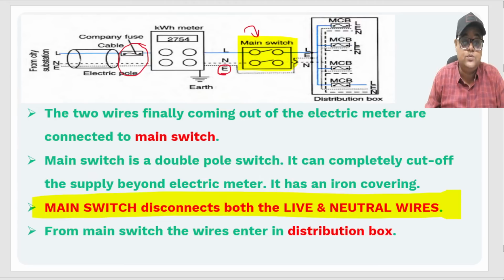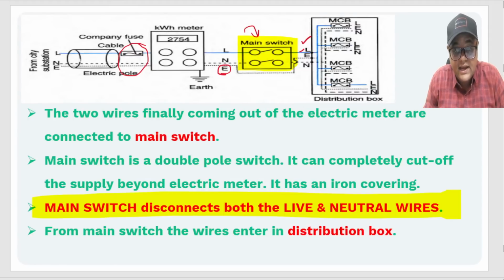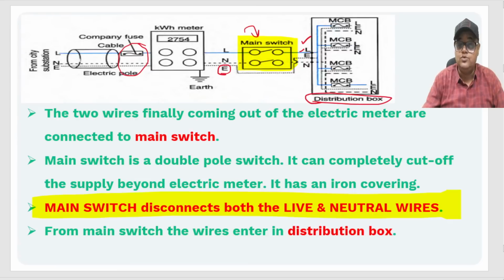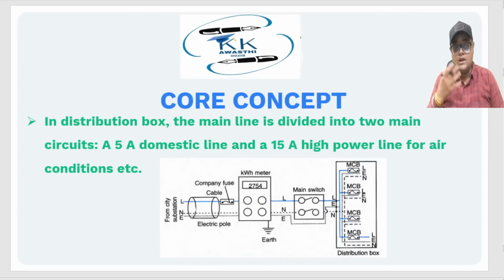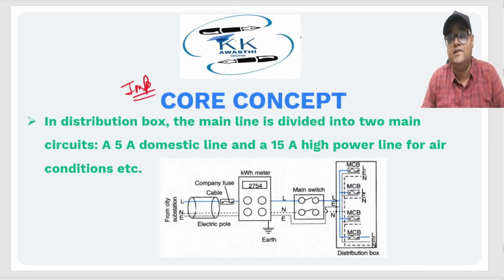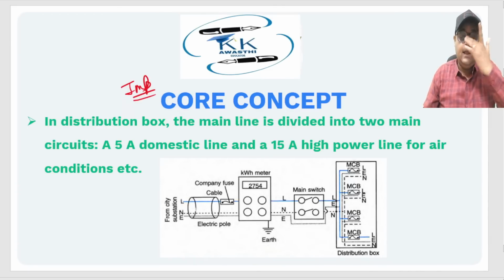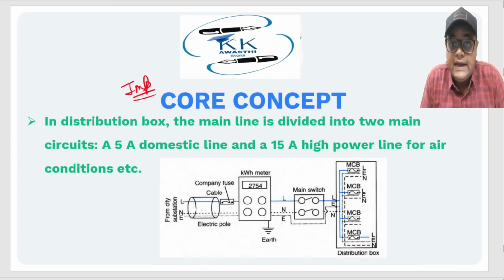Okay, after the main switch, what happens? Now this live, neutral and earth reach the distribution box. Now this is the distribution box from where all the further connections will be made, right? Is that very, very clear? Now this is very important. This is different from what is written in the book, but I'm sure you'll be able to relate with it.